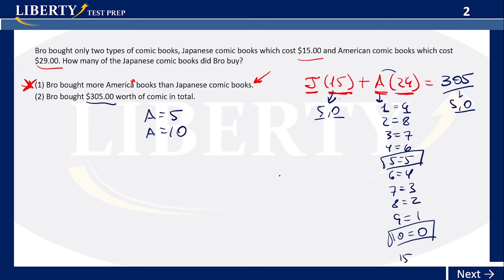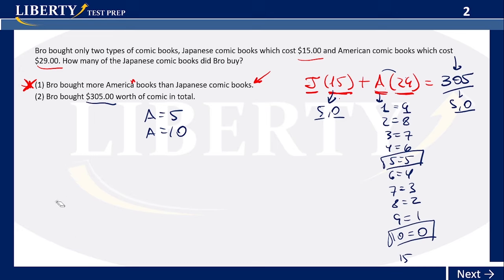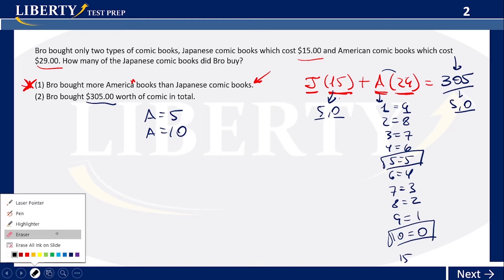Then 15 maybe, right? But what happens with 15? You have 29 times 15, you get 45, 10, 14 here, 29 here. So you have 5, you have 13, 4, 35. That's over 305. So that's not good enough. So 15 is not a possible value. You only have 2 possibilities here for 29 multiplied times A to give you 5 or 0. A could be 5 or A could be 10. That's the only way we can do this.